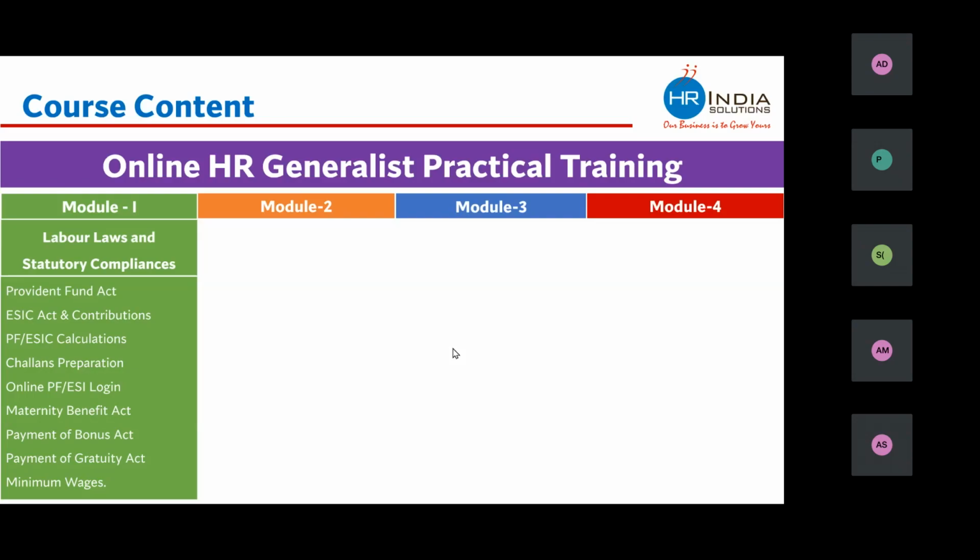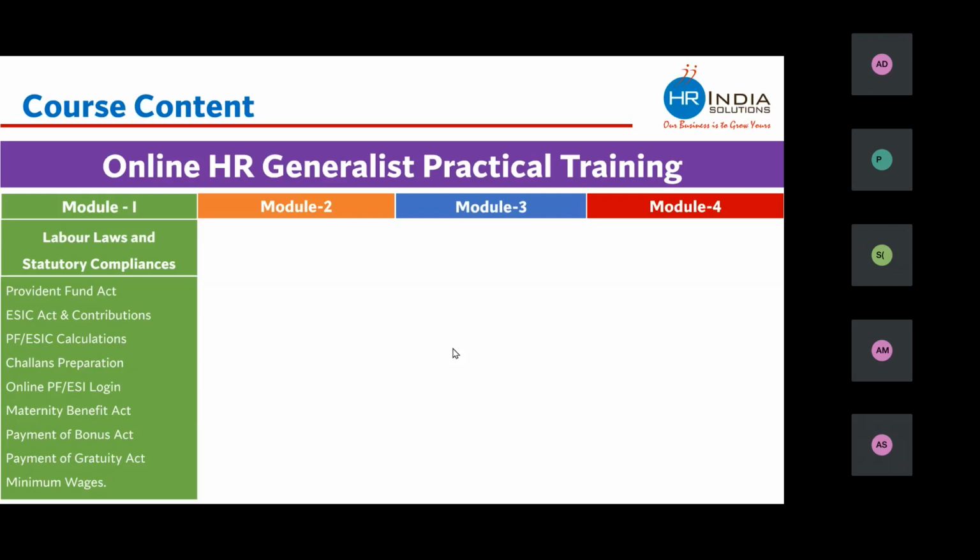to ESIC Act, and we understand PF and ESIC are applicable in which all companies, which all employees are eligible to get PF and ESIC, Provident Fund and ESIC contributions are deducted on which part of salary, how the monthly contributions are calculated, how the monthly challans are prepared, and how finally these payments are paid to government by logging into government website.